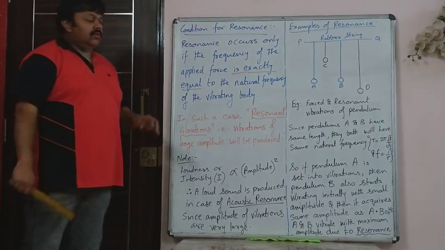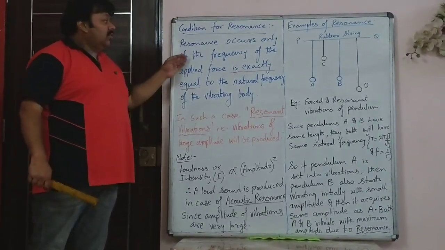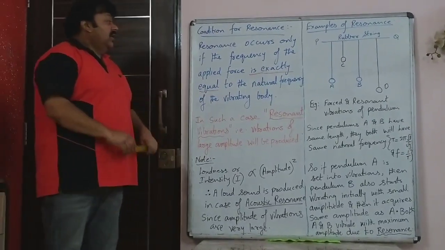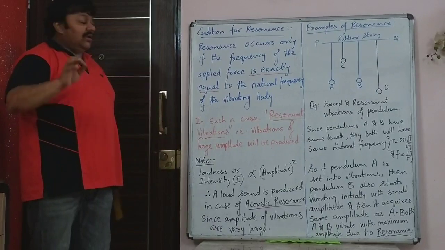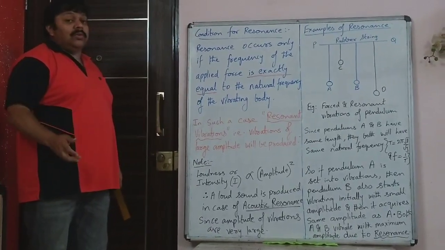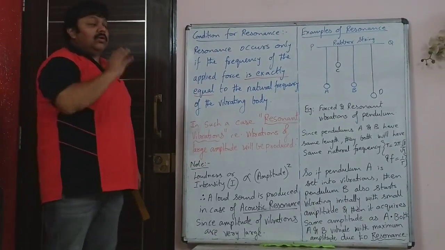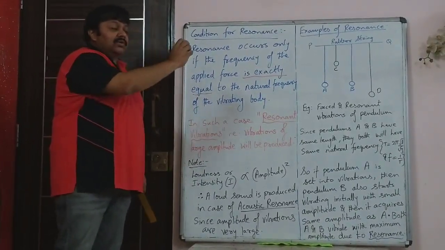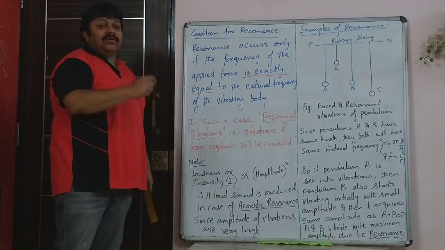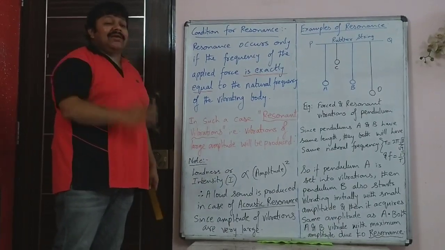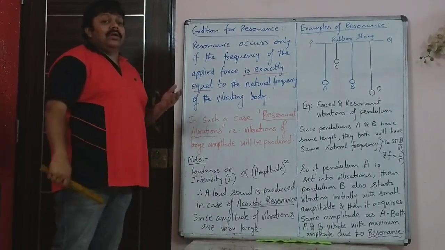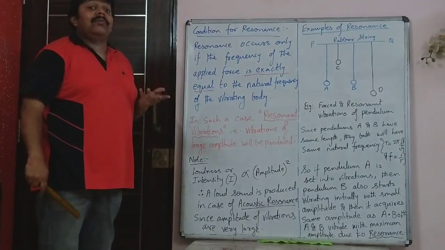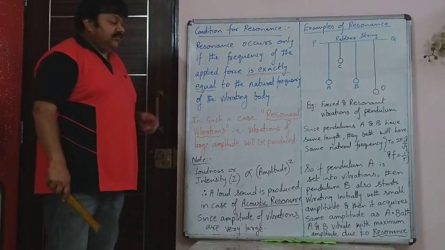Conditions for resonance. Resonance occurs only if the frequency of the externally applied force is exactly equal to the natural frequency of the vibrating body. For example, I told you if the opera singer when she is singing, if her sound frequency and the natural frequency of that wine glass are exactly the same, only then that wine glass will vibrate with maximum amplitude and it may break because it is thin.